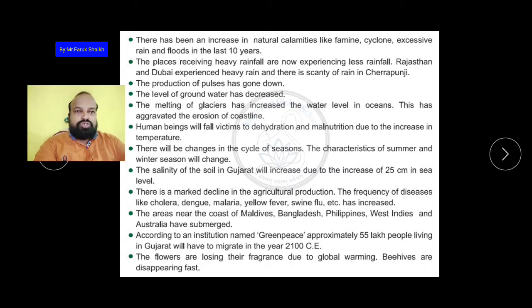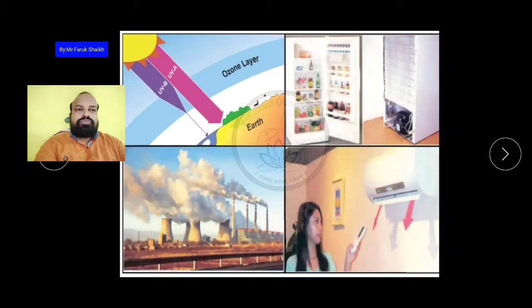Okay, so these are the effects of global warming. Increasing carbon dioxide in the atmosphere, and the environment is polluted because of human activities. Here you can see the effects of global warming, and how we are using the ACs and all. AC also releases so much carbon and methane in the atmosphere.